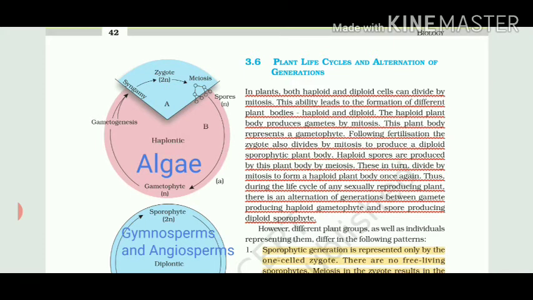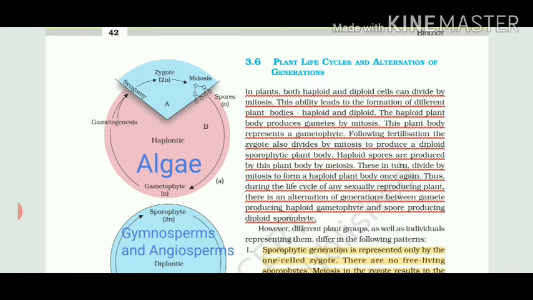The very first paragraph talks about all the things which I have just shown you in the diagrams. In plants, both haploid and diploid cells exist, but they can divide by any form. If a haploid cell is dividing by mitosis, which cell will form? Haploid. If a diploid cell is dividing by mitosis, which cell will form? Diploid. But if a diploid cell is dividing by meiosis, which cell will form? Haploid. So these are general terms which you have to remember.